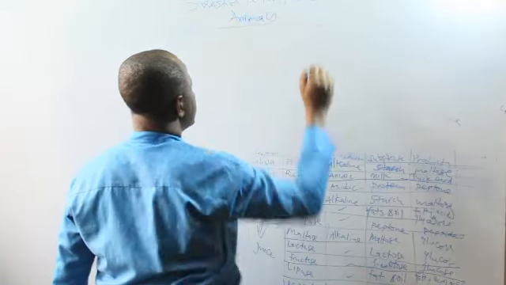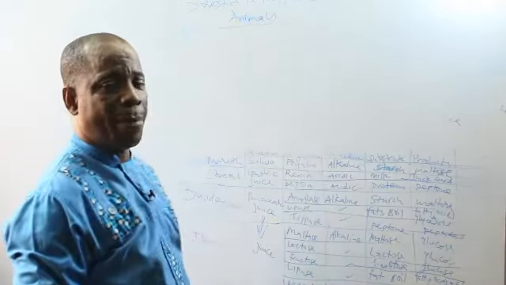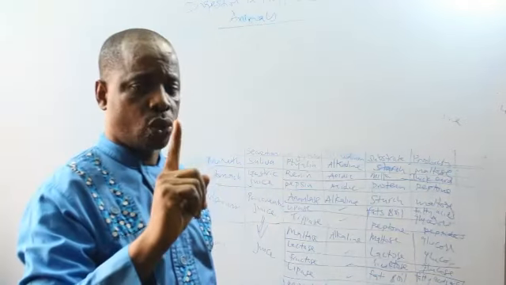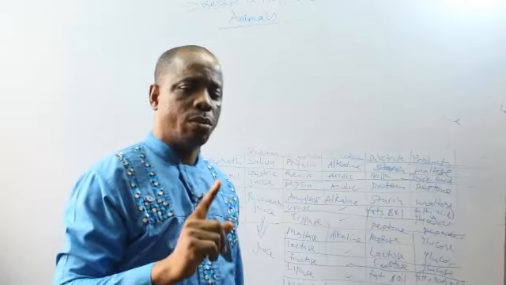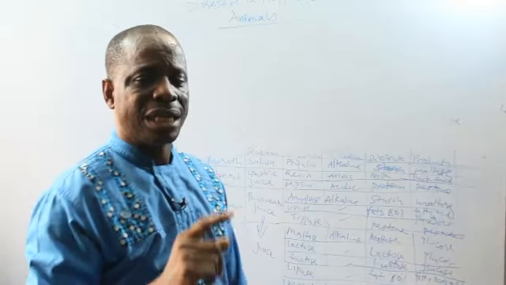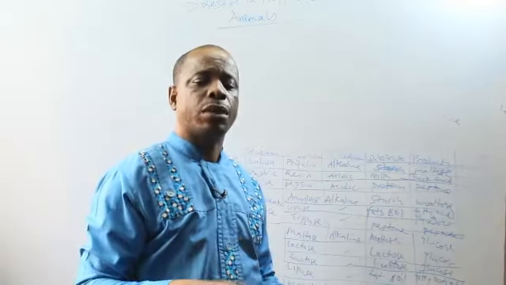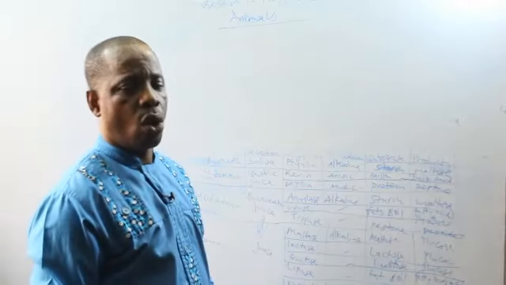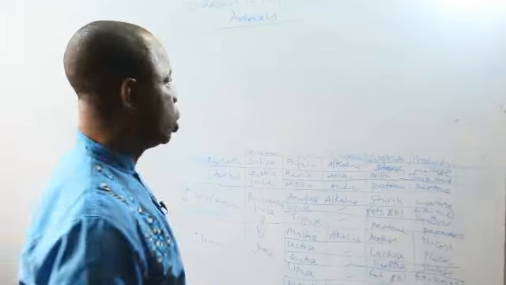They have 4 stomach compartments. Now note this: every animal has only one stomach, but for polygastric animals, that one stomach is divided into 4 compartments or chambers, and so we call them polygastric animals or ruminant animals because they are able to chew the cud.